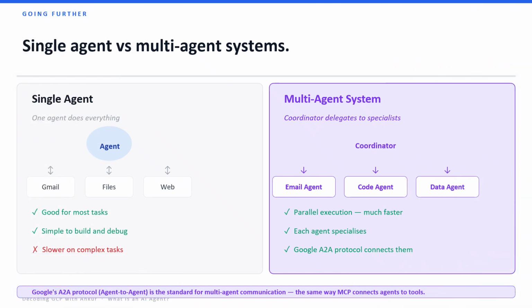Do you need 1 agent or multiple? Single agent does everything itself. Good for most tasks. Simple to build. Slightly slower on complex work. Multi-agent, a coordinator breaks the task into pieces and delegates to specialists. Email agent, code agent, data agent, all running in parallel. Much faster. Google's A2A protocol connects agents to each other, the same way MCP connects agents to tools. Start single. Move to multi-agent when you need the speed.